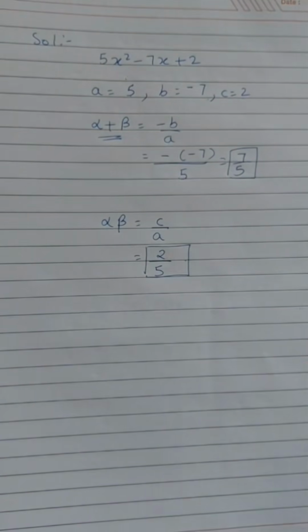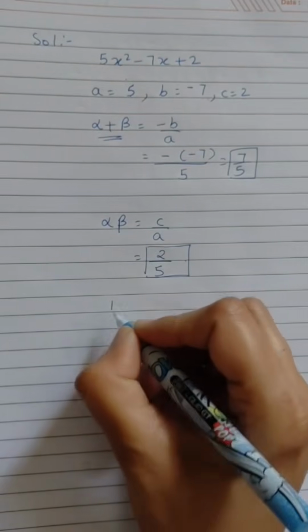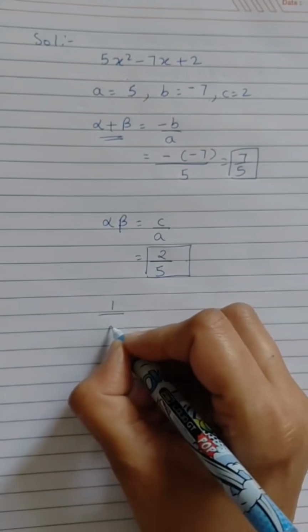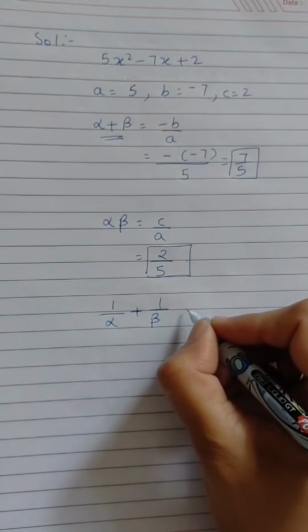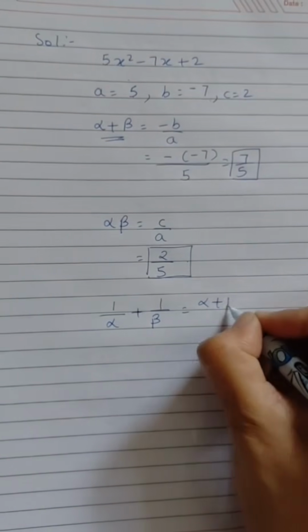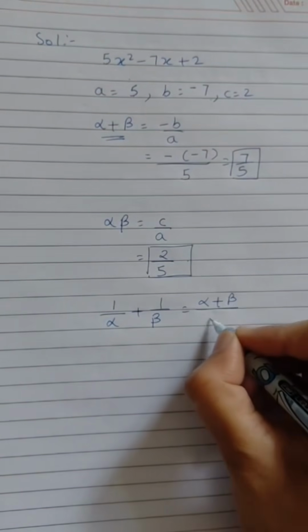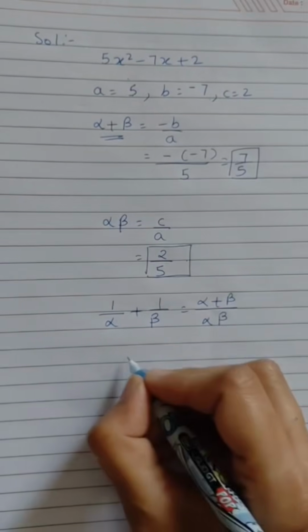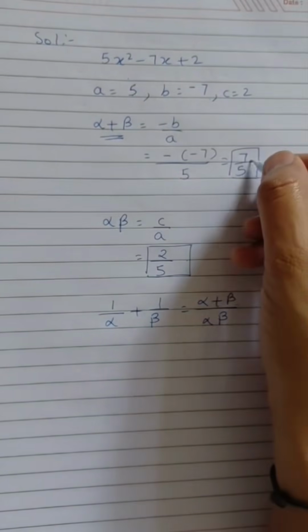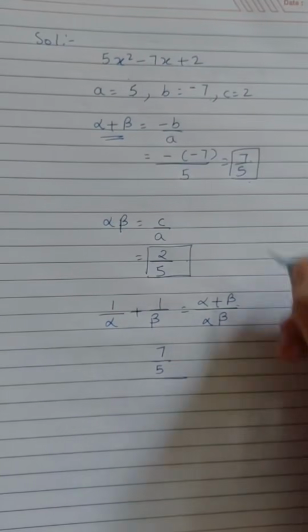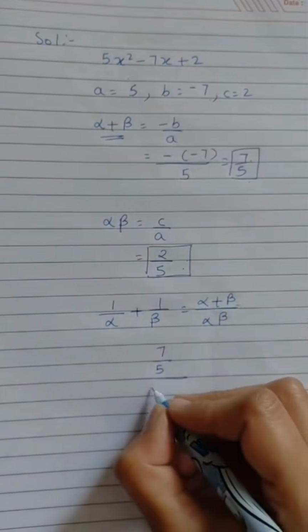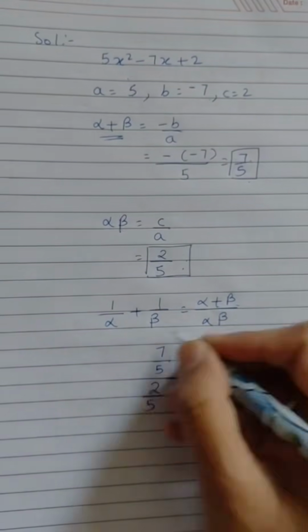Now we need to find out the sum of their reciprocals, meaning 1 by alpha plus 1 by beta. So here we need to find out the LCM. So the LCM will be alpha plus beta upon alpha beta. So the value of alpha plus beta we are having is 7 by 5, so we'll write 7 by 5. And alpha into beta we got the value as 2 by 5, so we'll write here 2 by 5.